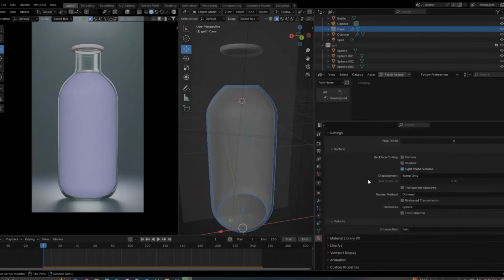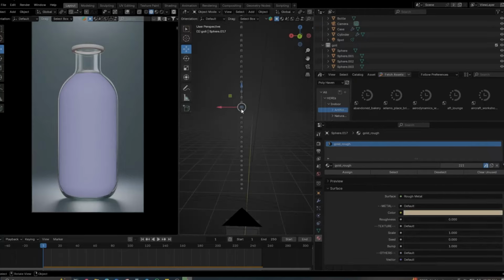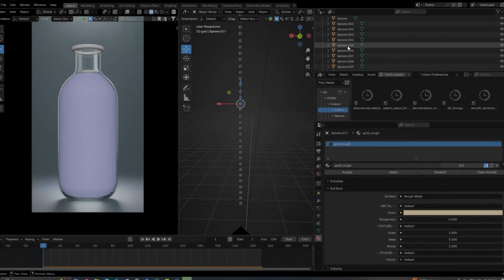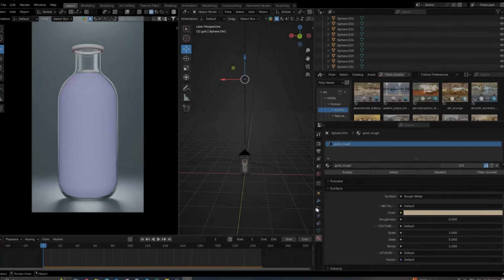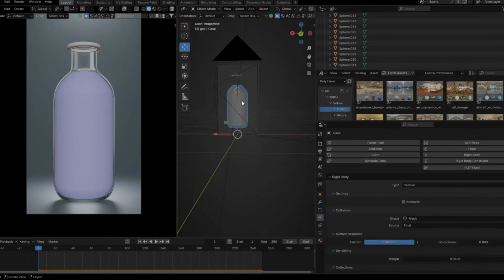Step 4. Add elements inside the object. To fill the transparent bottle, add elements inside. Create spheres and apply physics simulation to them. Run the simulation to see the effects.